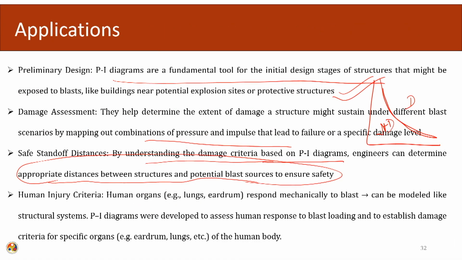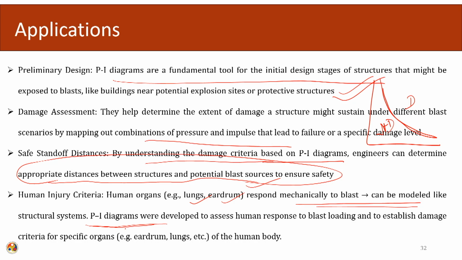Then comes the human injury criteria, or the HIC criteria. Human organs like lungs, eardrums, and head are subjected to the blast loading, and they respond mechanically to it. These systems can be modeled using a PI diagram.